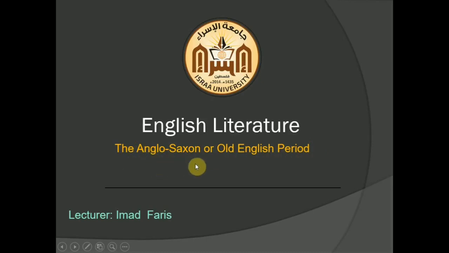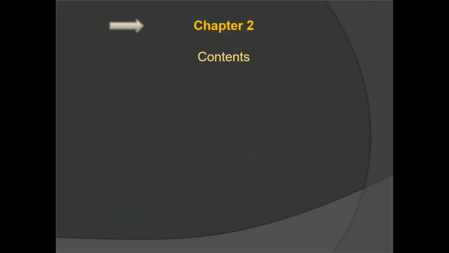Before we go to chapter number 2, let me remind you about the previous lecture, in which we discussed the introduction to English literature. We also discussed the definition of literature. We also talked about the importance of literature in English. I also discussed the kinds of literature, and finally the elements of the story fiction. So today we will discuss the contents of chapter number 2.